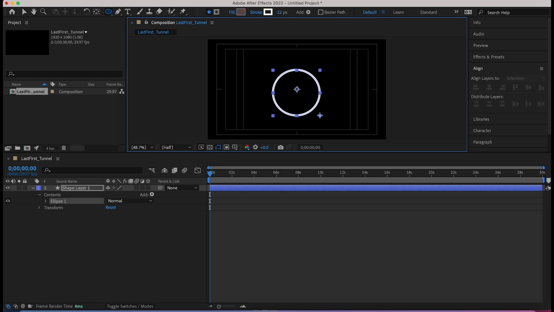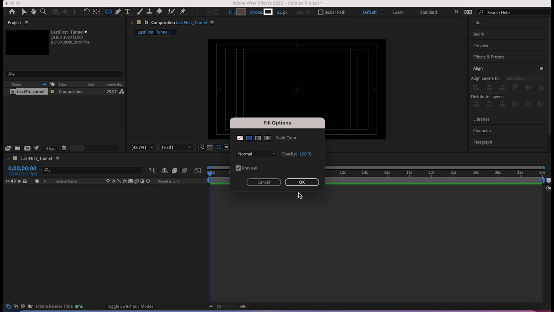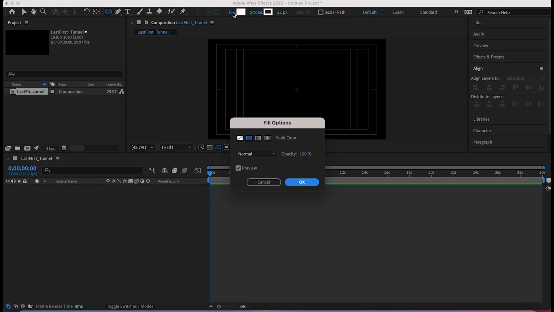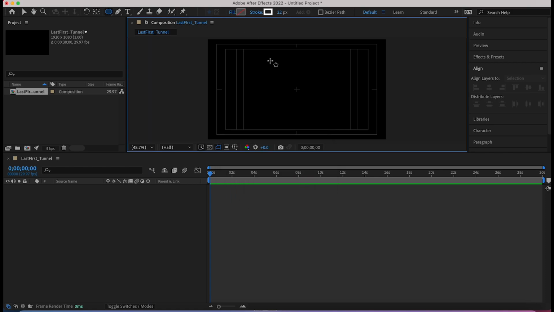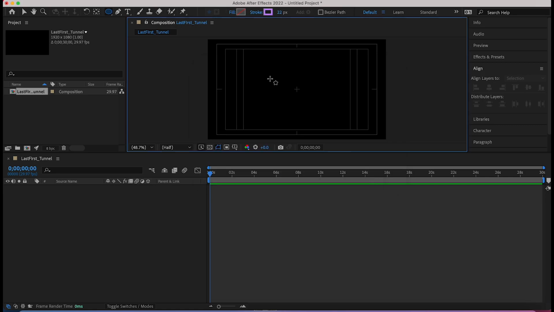Right now I'm clicking and I'm dragging. If it doesn't look like that, and let's say maybe you have a fill in here, what you're going to want to do is go up to the top here, click on fill. You're going to cancel it out, hit OK. For stroke, you can go ahead and find it. You can pick any color that you want to for these. Go ahead and then hit OK.